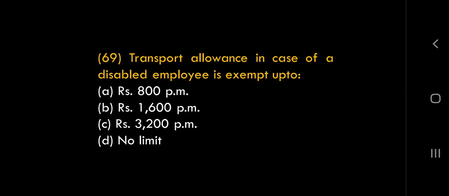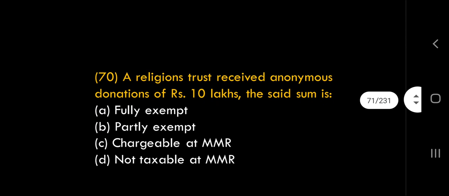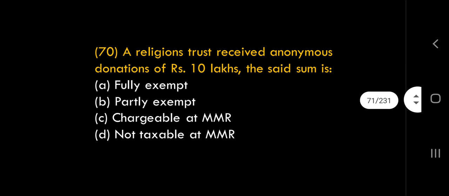Come to the 69th question. Transport allowance in case of a disabled person: 3,200 is given as deduction. Up to 3,200 per month is exempt, so C is the right answer. For normal people, transport allowance from office to home has no exemption and is fully taxable. Only for disabled, 3,200 per month is given as deduction. Good. Now come to the 70th question, the religious trust. This is a final question, so we'll skip.